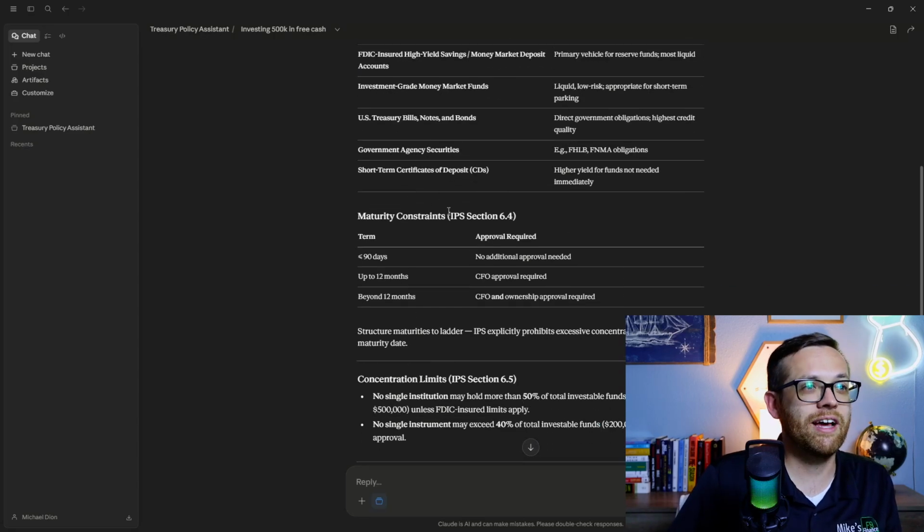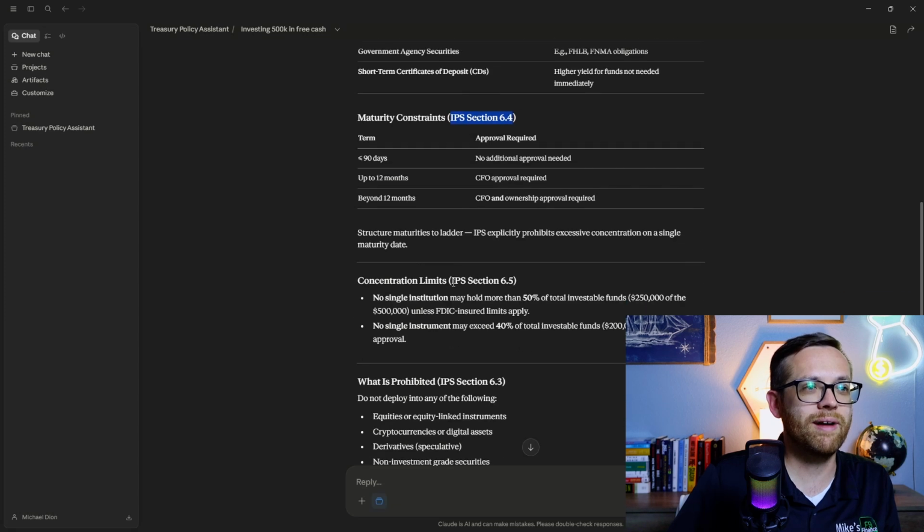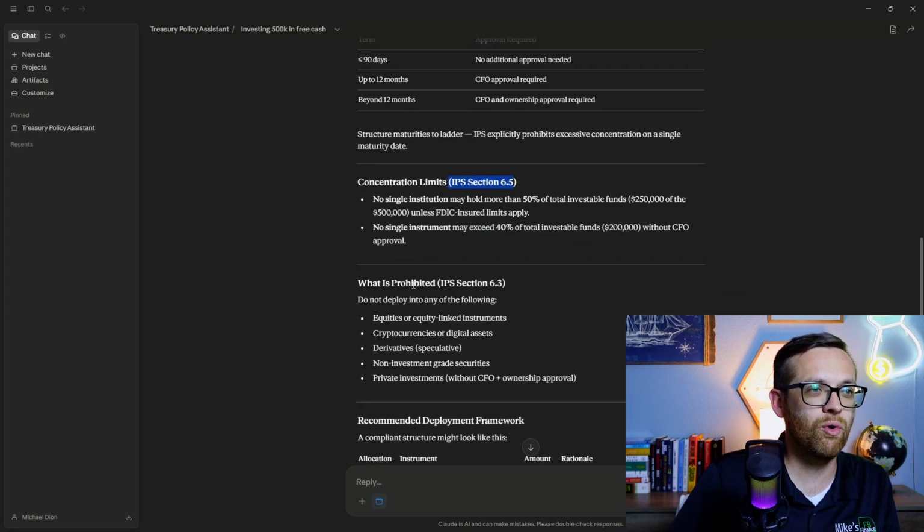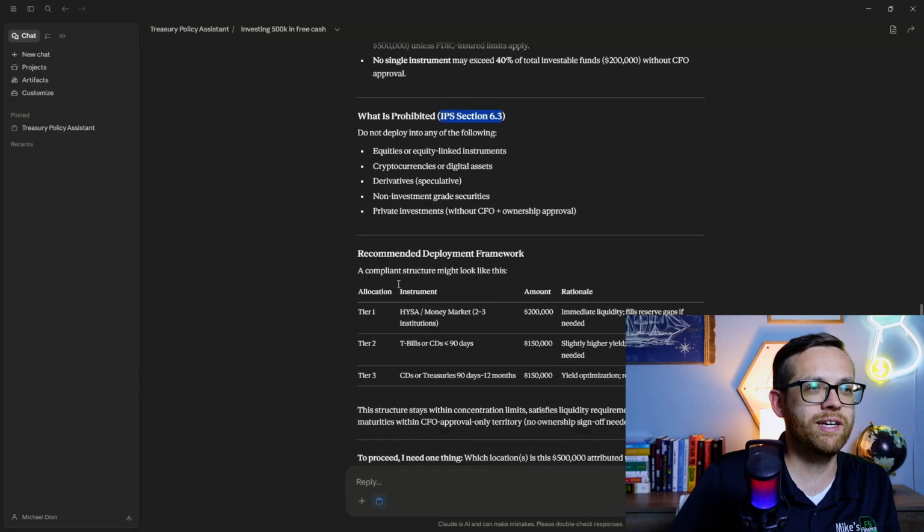Now, notice I hadn't pointed this out yet. Each section is saying what investment policy section it's referencing. So we're getting a full report here. It's adding in what's prohibited. Don't do any of this.